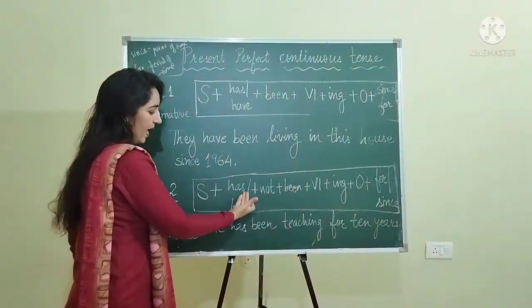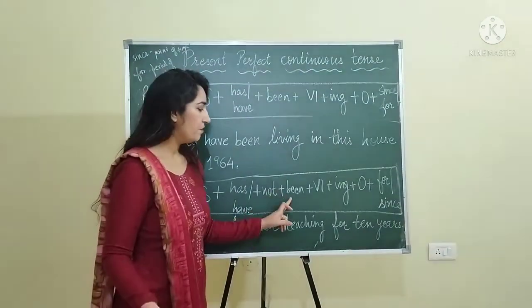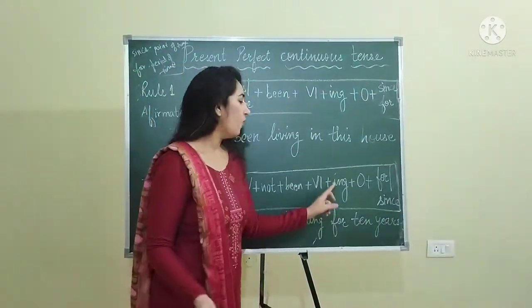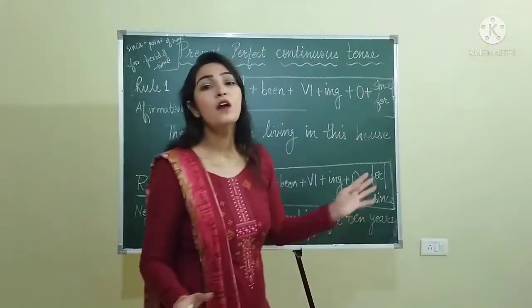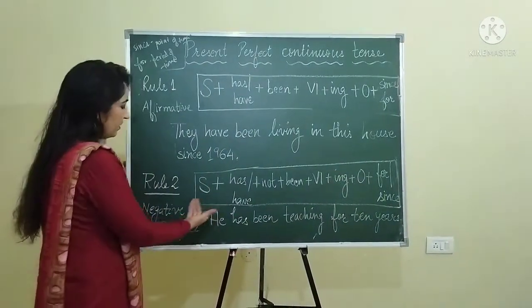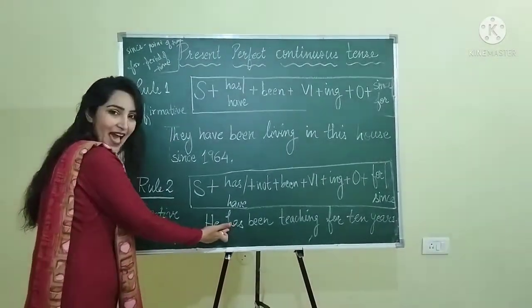Okay. Rule 2, it's for negative sentence. Subject plus has or have, plus you have to put not, and then been followed by verb's first form, ing, object, and then since or for. Let's take an example. He, as it is a singular subject, you will put has.